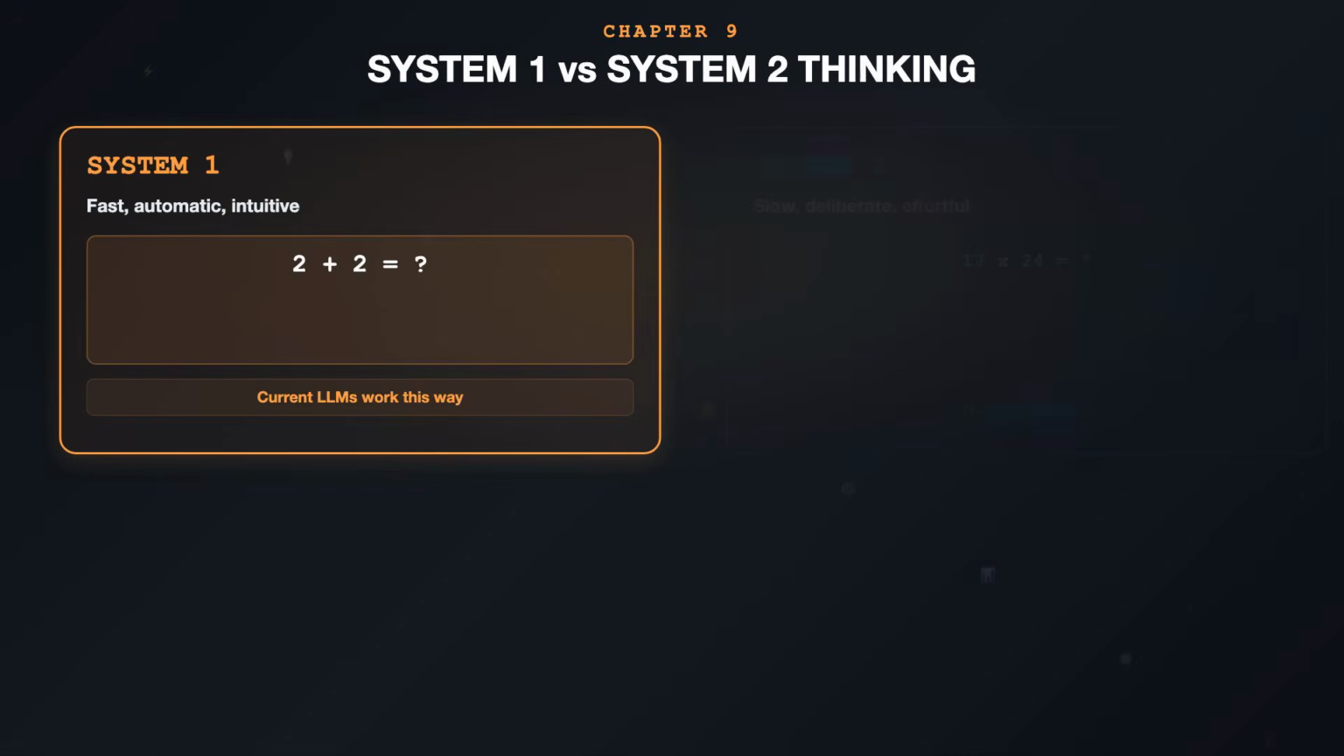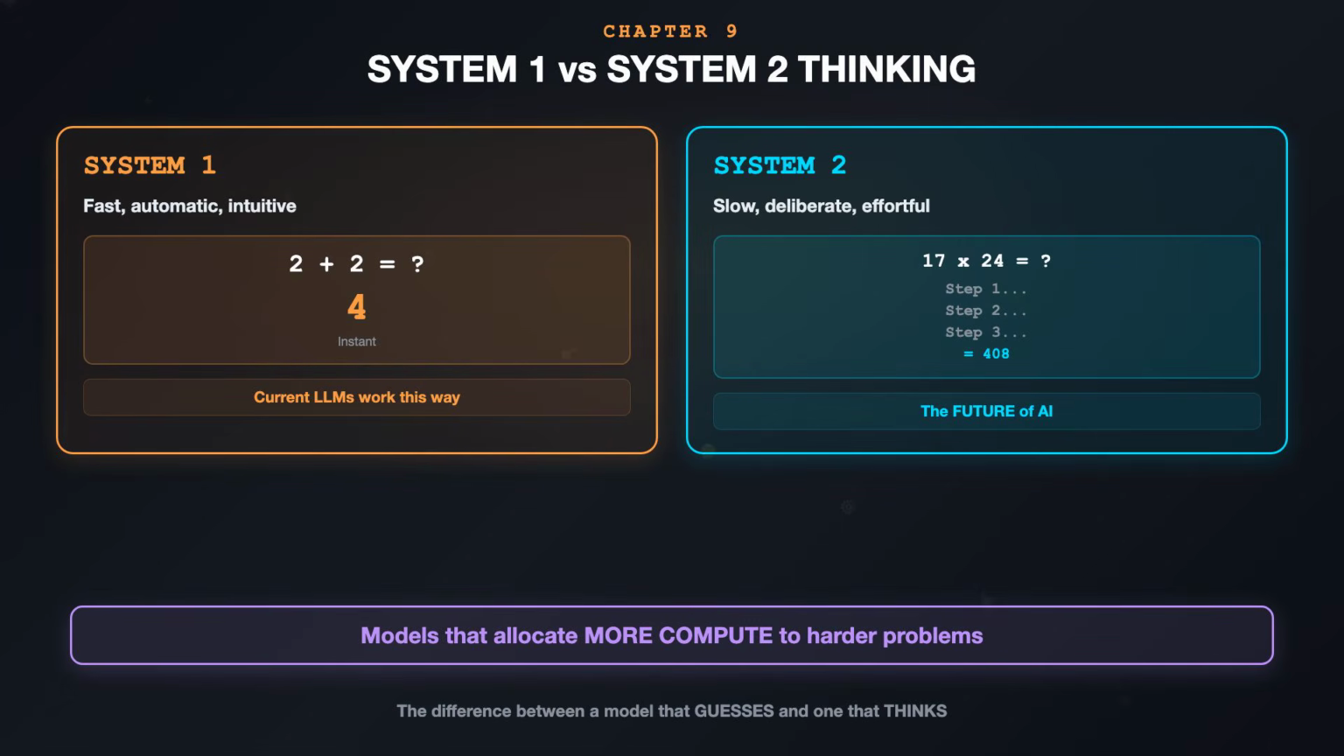Karpathy draws a fascinating analogy to Daniel Kahneman's System 1 and System 2 thinking. System 1 is fast, automatic, intuitive. You see 2 plus 2 and instantly know 4. System 2 is slow, deliberate, effortful. You see a complex math problem and have to work through it step by step. Current language models, Karpathy argues, are mostly System 1. They generate tokens one at a time, each in roughly the same amount of compute. They don't stop and think harder on difficult problems.